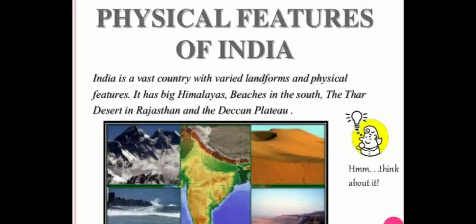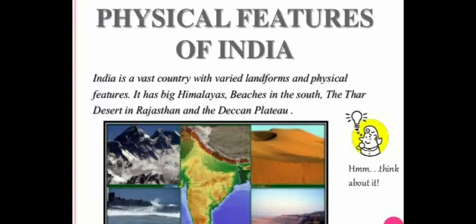Similarly, what you can see on earth are its physical features like mountains, rivers, ocean, plains, islands, etc. So all these are physical features which we can see on earth. And in this chapter we are going to read physical features of India.